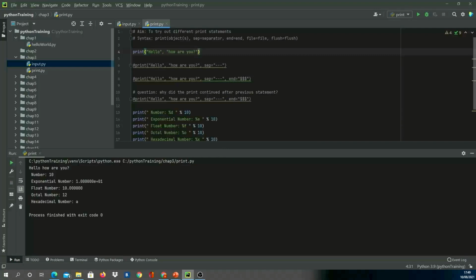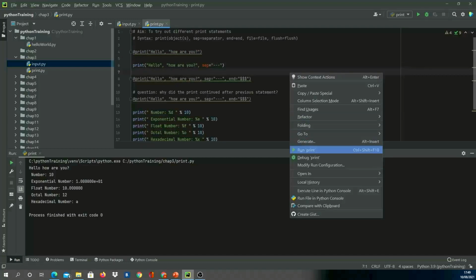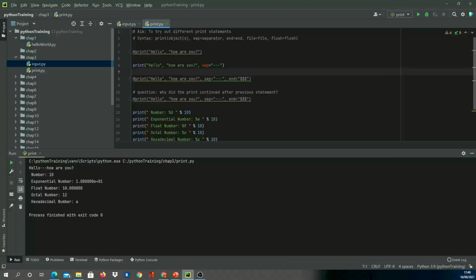Now let's say I want to show you how the separator works. So I'll save this and run this. So you can see there are two objects and I'm telling it to be separated by this. So you can see the effect.